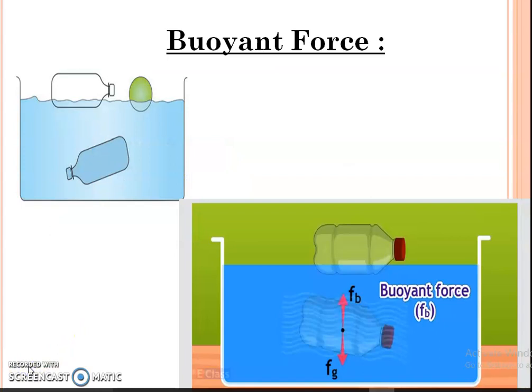Buoyant force. Take a plastic bottle, fix the lid tightly. Now place it in the water and see. It will float on water. Try and push it into the water. Even then, when pushed, it continues to float.